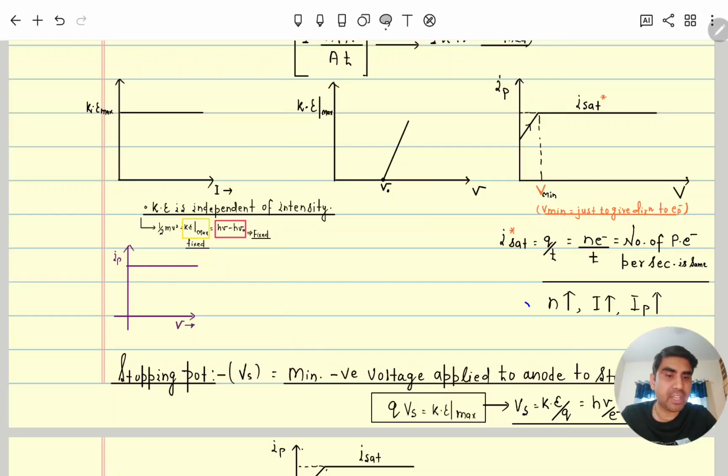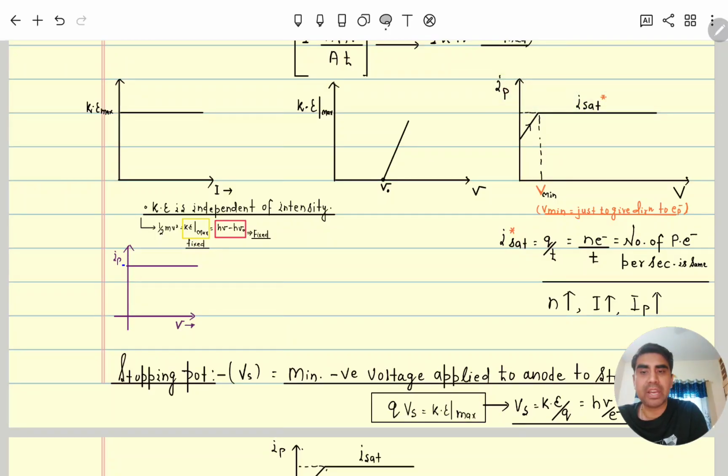So here, n increasing means what? We are increasing the intensity of the photons falling, meaning the number of photons increases, while the frequency is not increasing. Since each photon ejects one electron, the number of electrons also increases. But the metal has a capacity: only so many electrons can be emitted from its surface. After that the current becomes constant, and that is the saturation current. At saturation, you can see the current is constant.